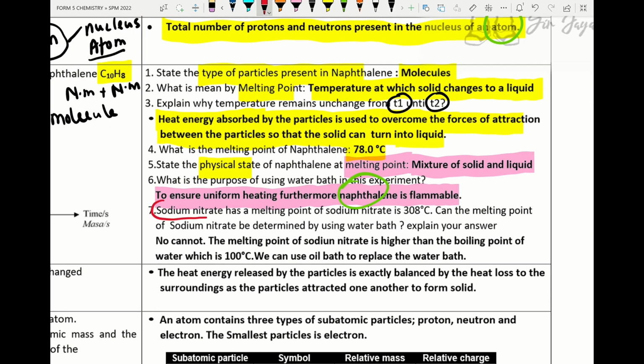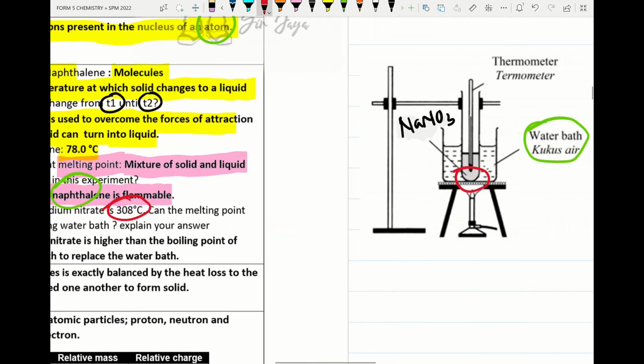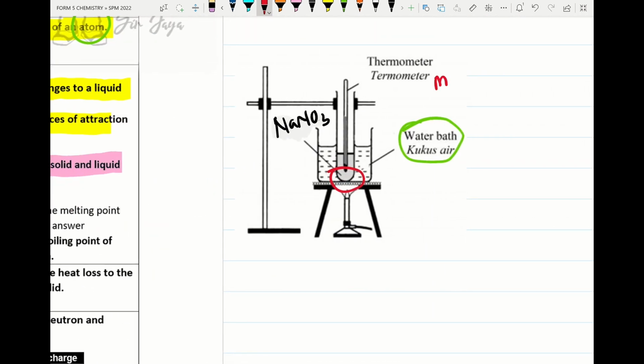Alright, so we move on to the next question. Try to check the formula of sodium nitrate. Sodium nitrate has a melting point of 308 degrees Celsius. And please remember the water bath, the boiling point of water is 100 degrees Celsius. So in this experiment, to determine the melting point of sodium nitrate, water bath is not suitable.